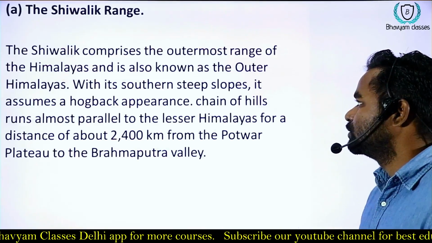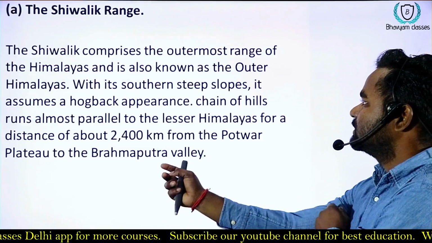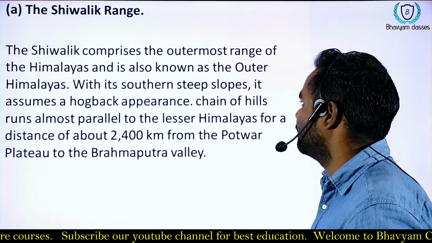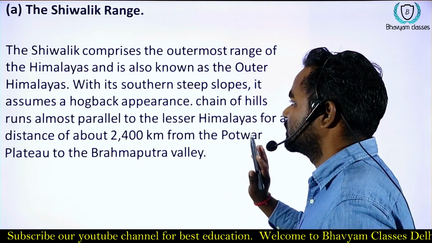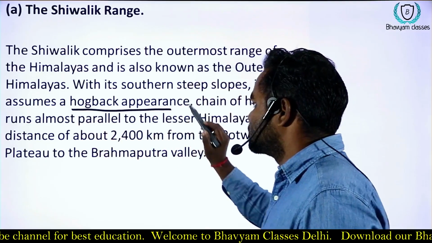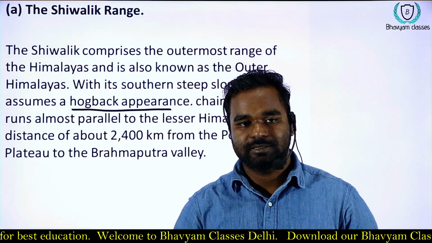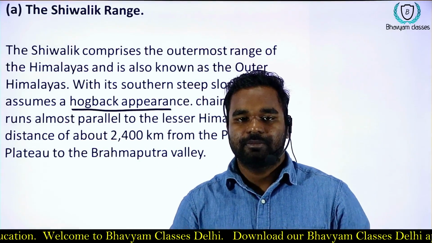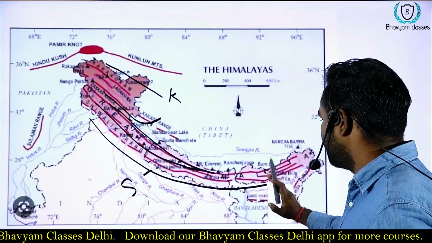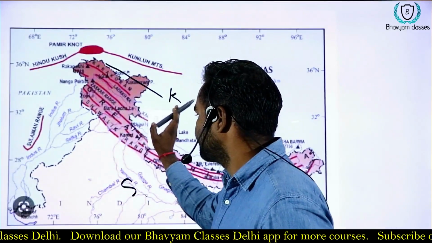Okay, so the Shivalik hills is the outermost layer of the Himalayas, also known as Shivaliks. So the hogback appearance, understand what is hogback appearance. Basically all Indian Himalayan ranges follow this pattern mostly.